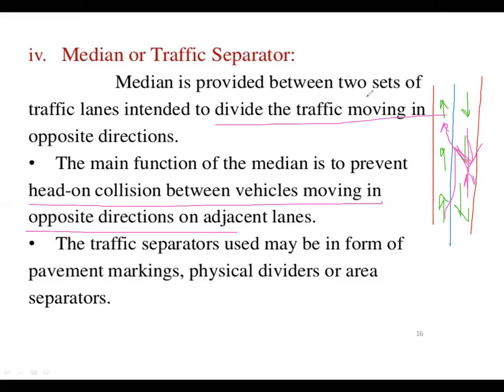If a vehicle is coming from the opposite direction, its headlight glares and reflects in the eyes of the driver in the other lane, and that driver might be uncomfortable. So that's why we generally provide a divider and vegetation like a median obstruction to prevent the glare.